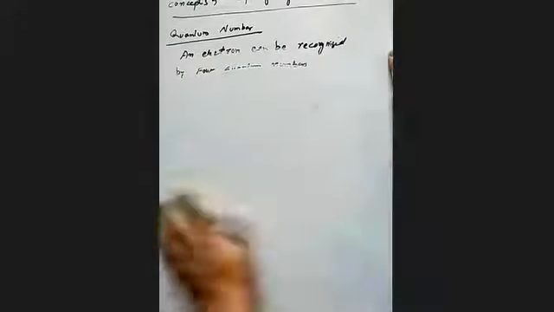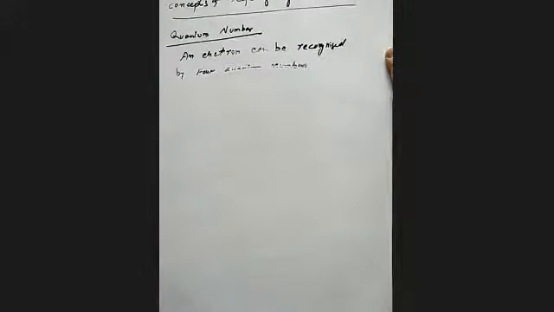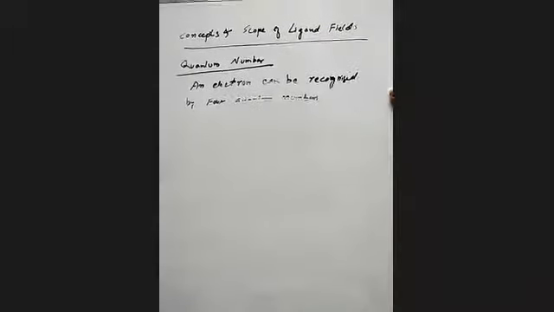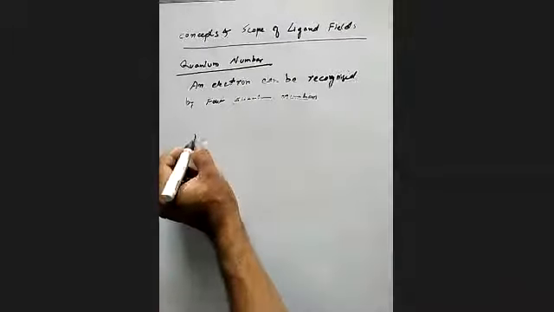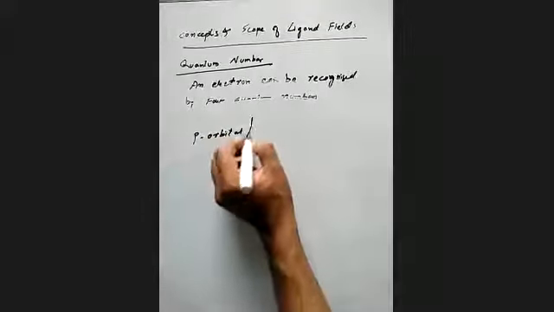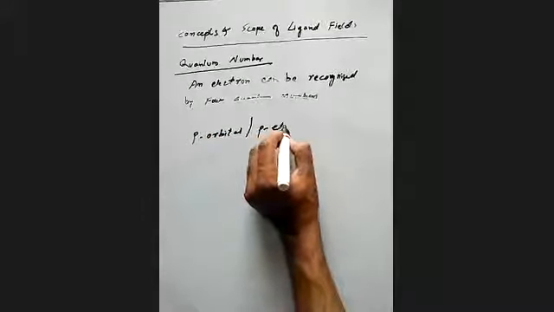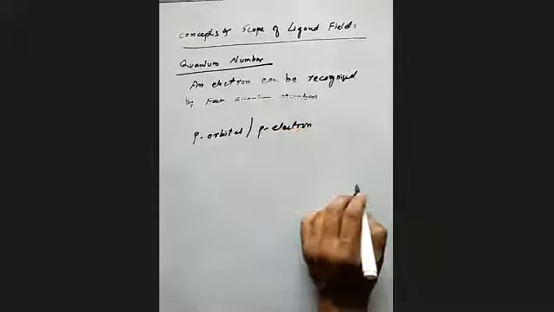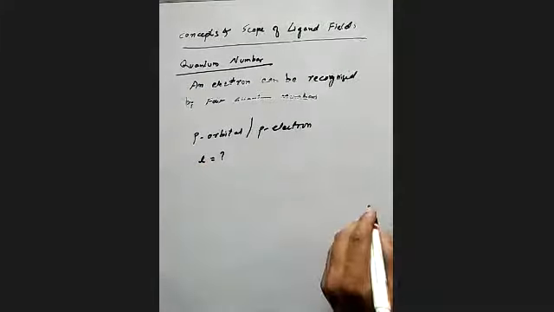If you think about the p orbital, or you may say a p electron. What is the meaning of p electron? It means an electron in the p orbital. How to find the value of L?